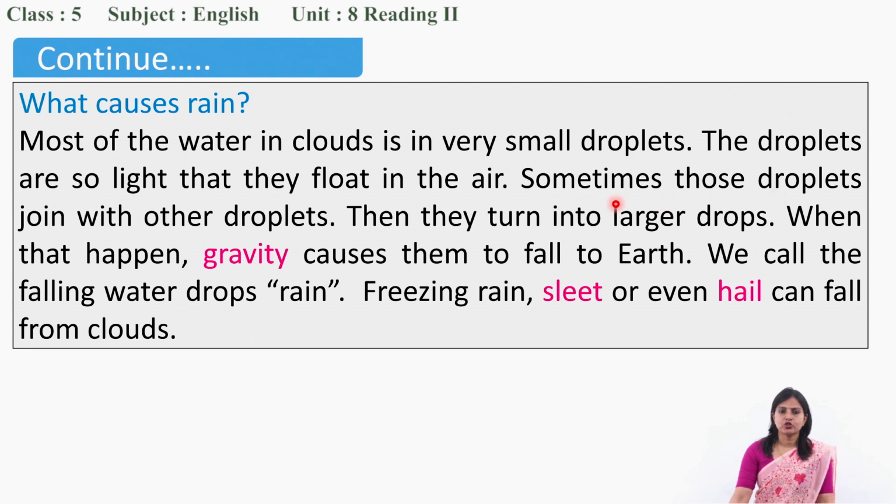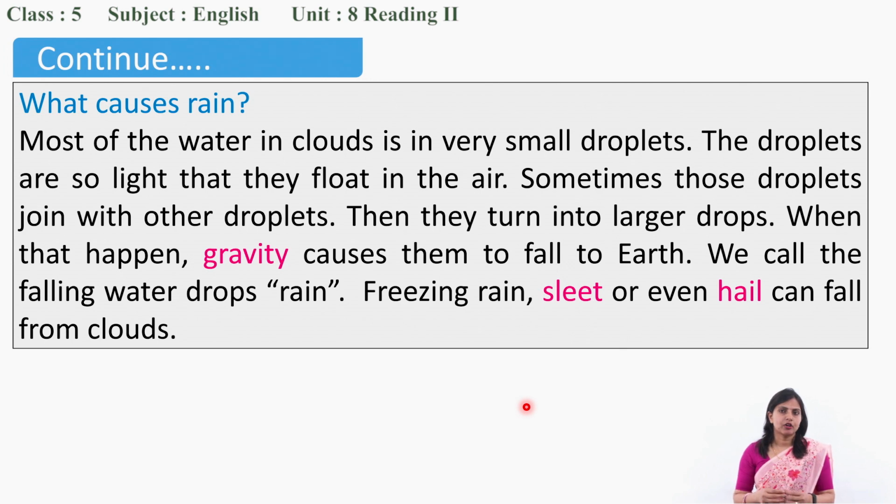Sometimes those droplets join with other droplets. They are very much light. They keep on floating in the air, right? So sometimes while floating, they attach, they join other droplets. When lots of droplets are joined together, they become what? They become heavy, they become bigger. Then they turn into larger drops.